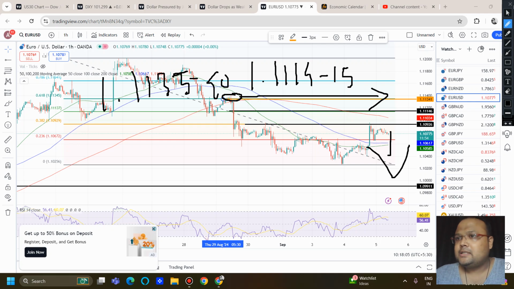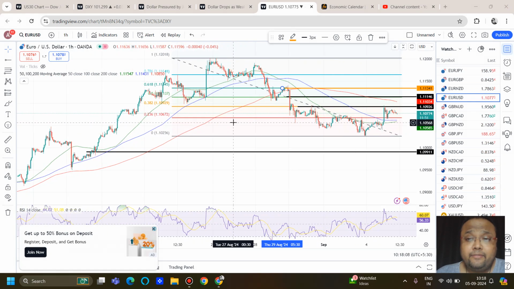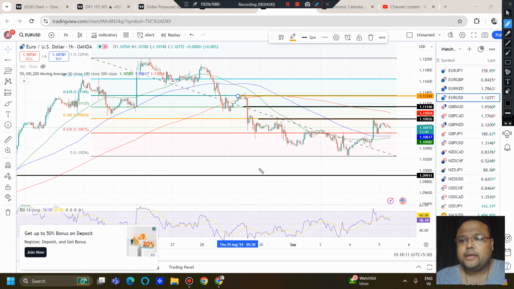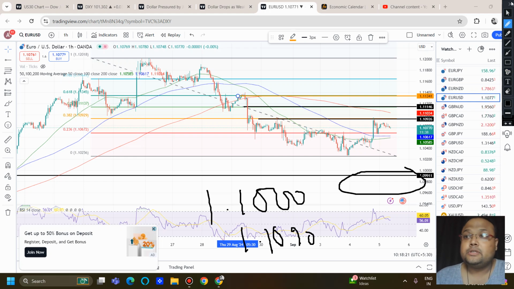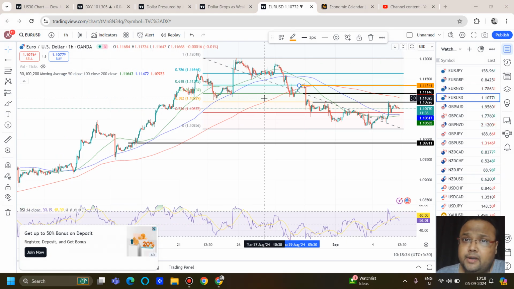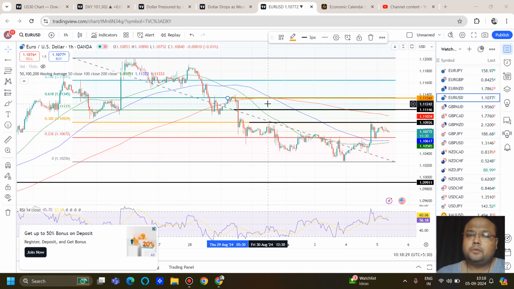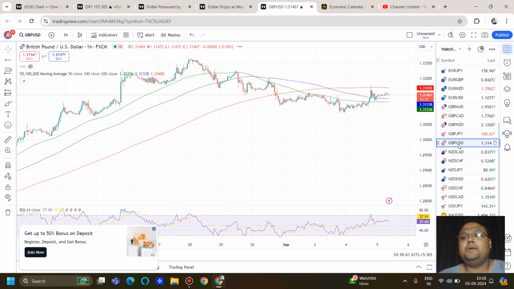And if the market surprises us with heavy selling pressure and goes down, then we can look for the next support around 1.1000 to 1.1090. This is the next support on the chart of Euro USD. 1.1000 is a round number, so this will definitely play the role of a psychological level. So be careful at the time of news. If the market is very volatile, follow the trend of the market. But if you see the market is going up with not much volume, then we can look for reversal trades. Clear? Now let's look at the chart of GBP USD.